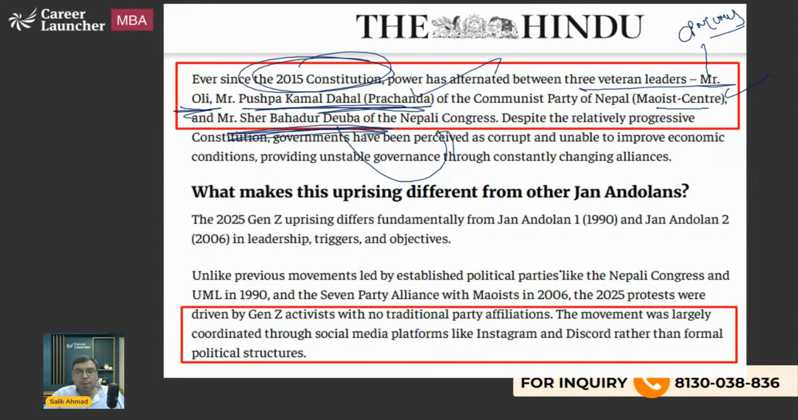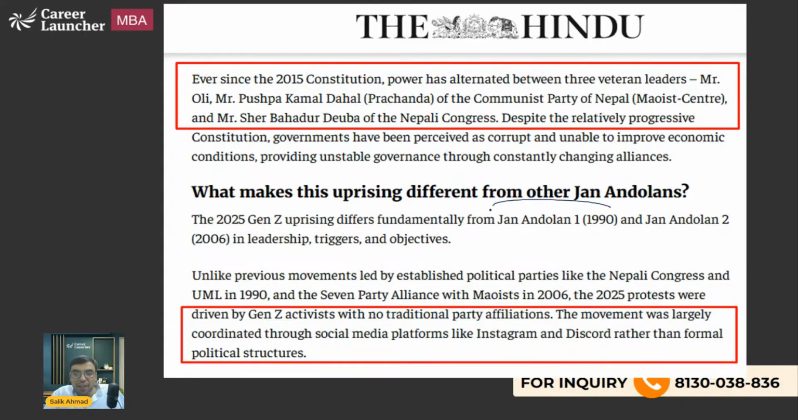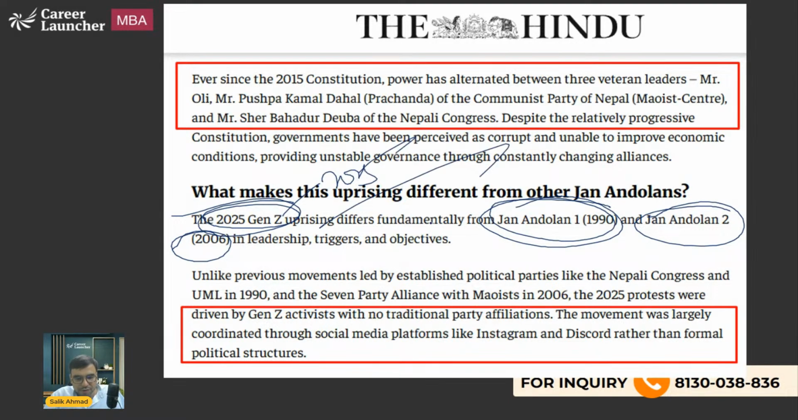This protest was very much organized with the help of Instagram and other social media platforms. That is what people are saying. Jan Andolan 1 of 1990 we have already discussed. Similarly, Jan Andolan 2 happened in 2006 to restore the parliament. Then this is the Gen Z one, which happened in 2025. That is what you should be knowing.